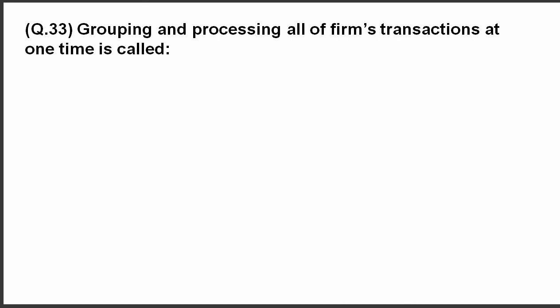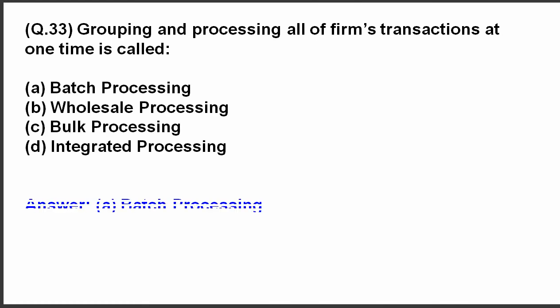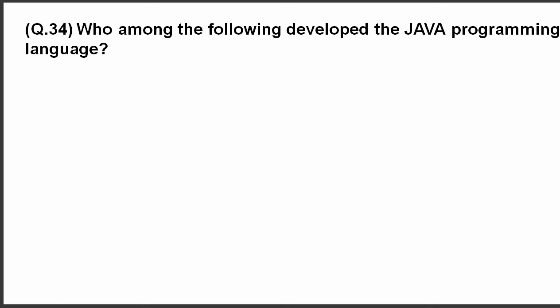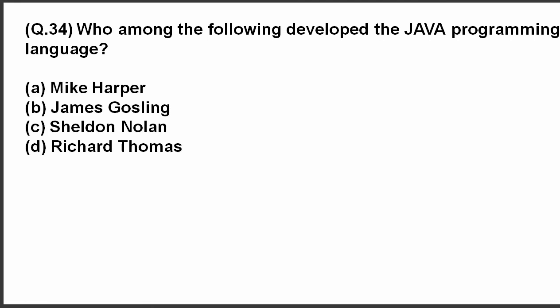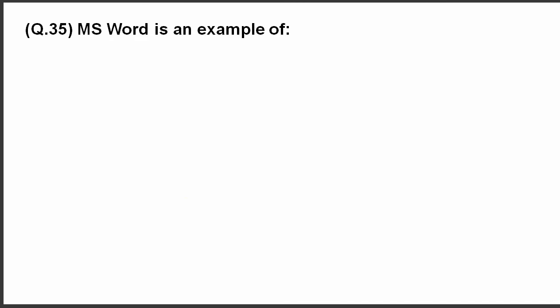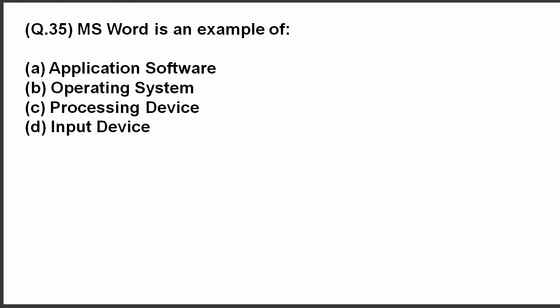Question 33. Grouping and processing all of firm's transactions at one time is called? The answer is batch processing. Question 34. Who among the following developed the Java programming language? Here are the options. The correct answer is James Gosling. Question 35. MS Word is an example of? The answer is application software.